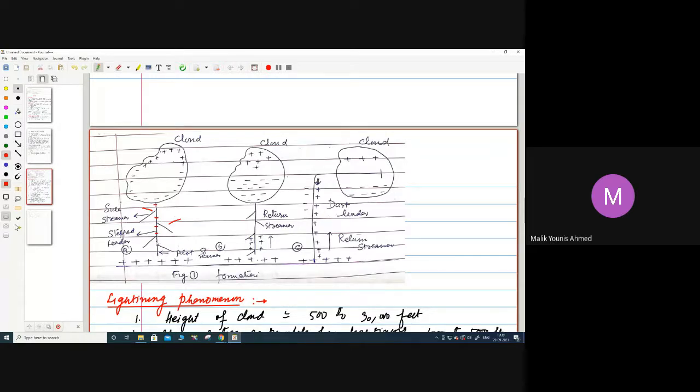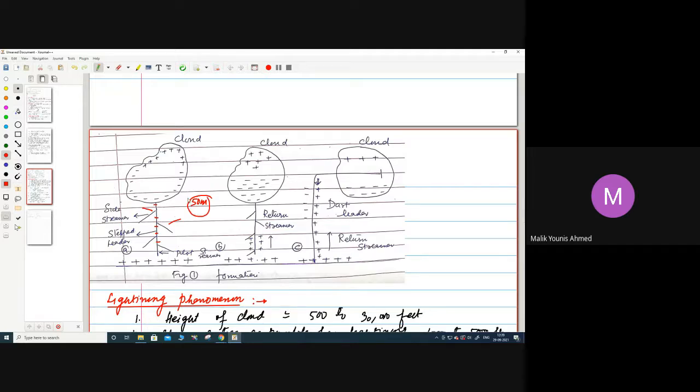So it will have a number of steps, and at each step there will be a side streamer. These steps will be 50 meters in length.